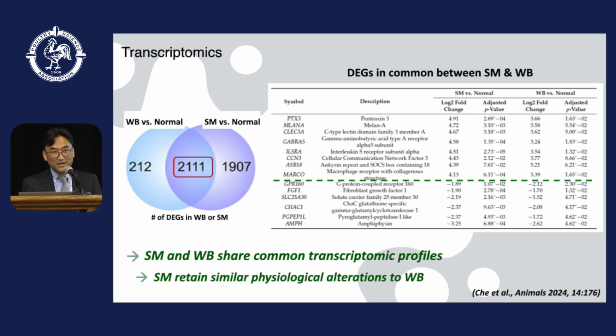This table shows representative up- and downregulated genes, and you can see that the fold change values showed the same trends in woody breast and spaghetti meat. So spaghetti meat and woody breast share common transcriptomic profiles, indicating that spaghetti meat may retain similar physiological alterations to the woody breast condition.